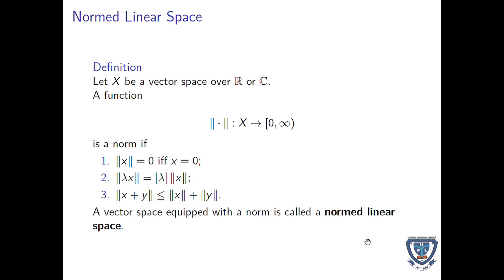If R is a set of real numbers, then C is a set of complex numbers. A function defined in this way, norm, implying that the norm of x, such that x goes from 0 to infinity, that is, positive R, is a norm if the norm of x is 0 whenever x is 0, and the norm of a scalar multiplication here is equal to the scalar times the norm. And the third condition is a triangle inequality. Once you can prove these 3 points, then you say that the vector is a norm.